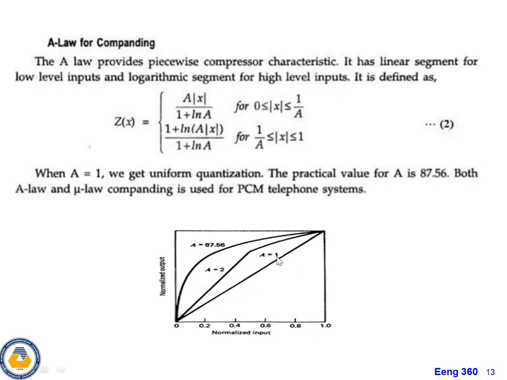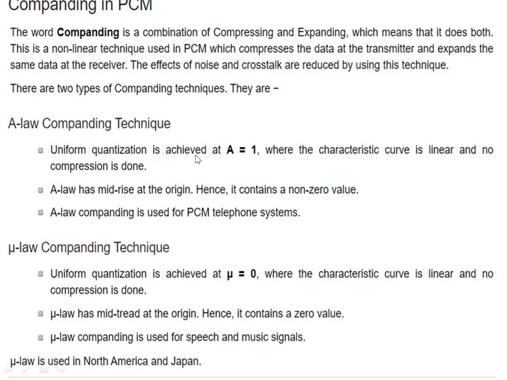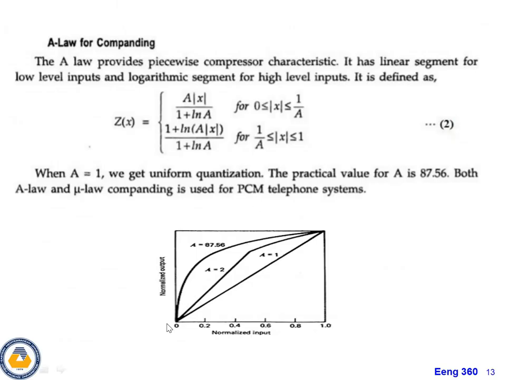Low-level input means, for example, A equal to 1. Here the x-axis is the normalized input and the y-axis is the normalized output. A equal to 1 means this is very low. Observe here, uniform quantization is achieved at A equal to 1, where the characteristic curve is linear and no compression is done.